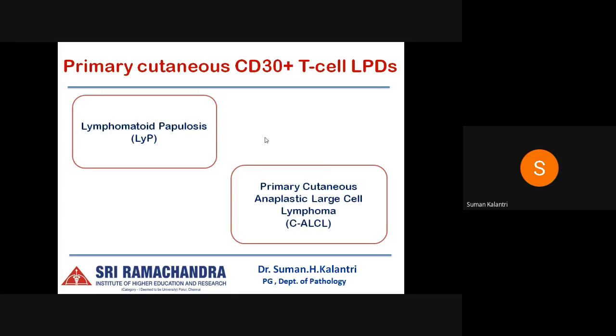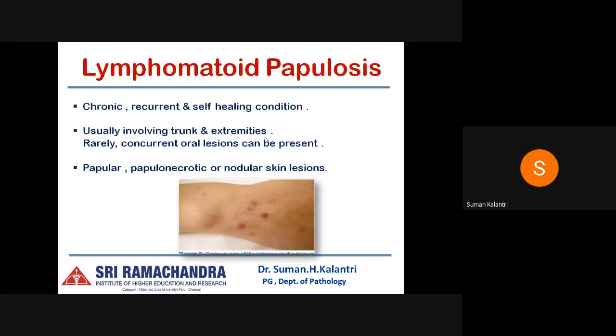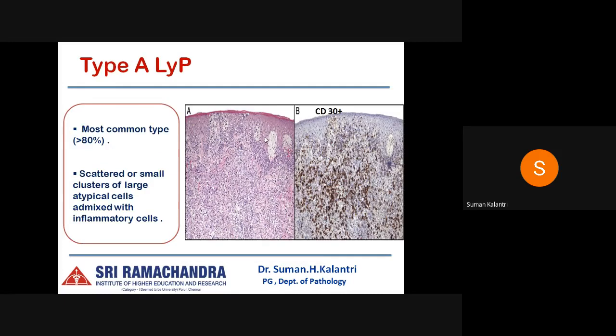Next, moving on to the second common category, the primary cutaneous CD30 positive T cell lymphoproliferative disorders, under which we have lymphomatoid papulosis and primary cutaneous anaplastic large cell lymphomas. So lymphomatoid papulosis is a chronic, recurrent and self-healing condition, usually involving the trunk and the extremities, and rarely there can be oral lesions. They usually present as papular, papulonecrotic or nodular skin lesions. Here in the picture, we can see papulonecrotic skin lesions. And these are divided into 6 histological types. I'll be discussing them one after the other.